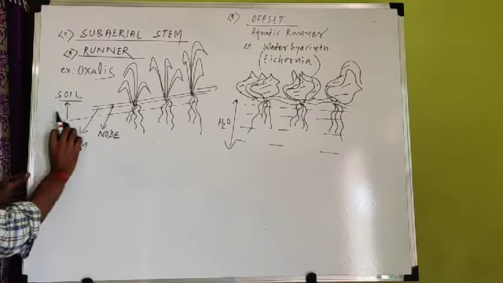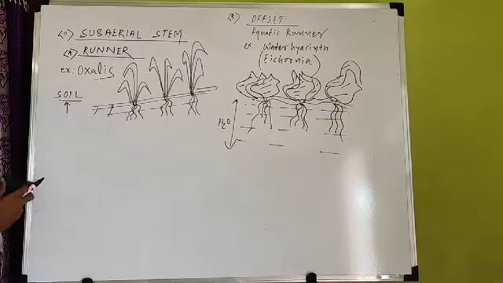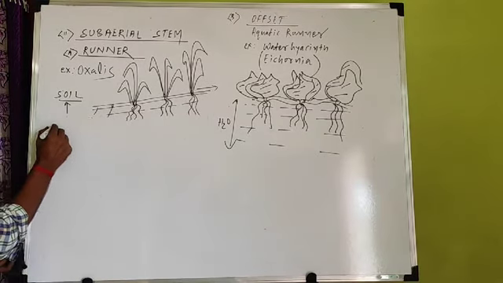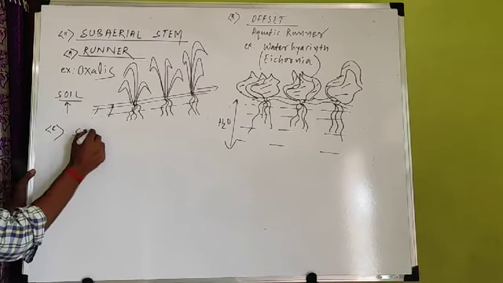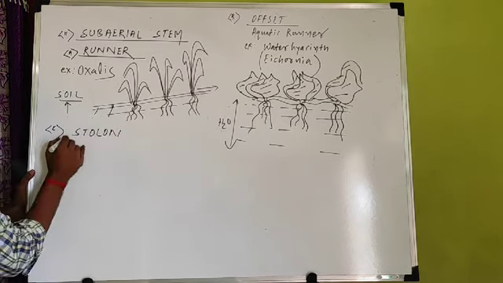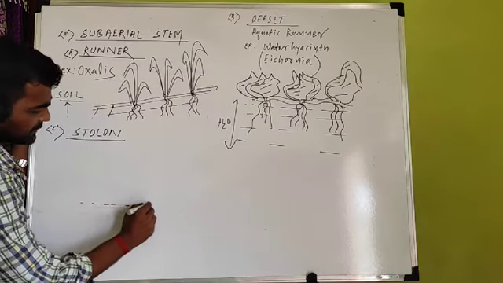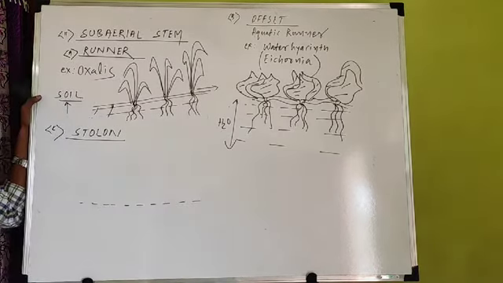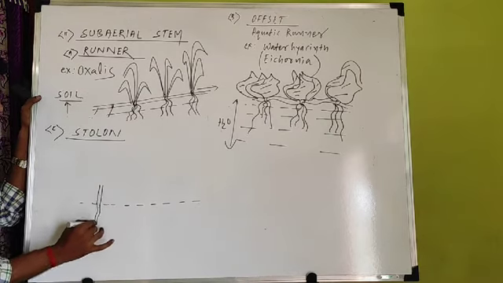Now come to the next. After runner and offset, the third category of subaerial stem is stolon. Third is stolon. What is stolon? If you come to the soil surface, let this be the soil surface, and one plant is present here. Let this be the stem. The lower surface has the root.